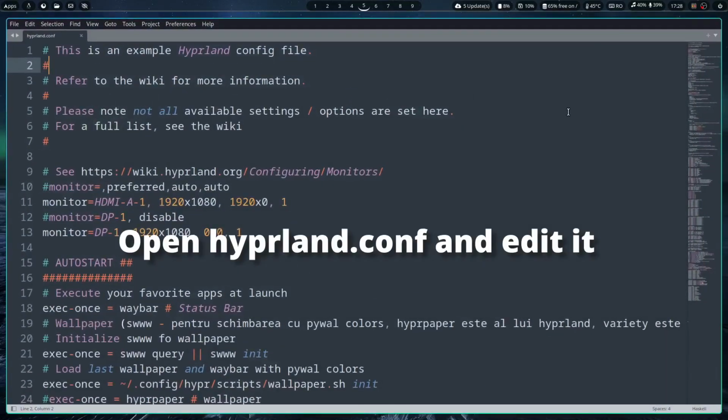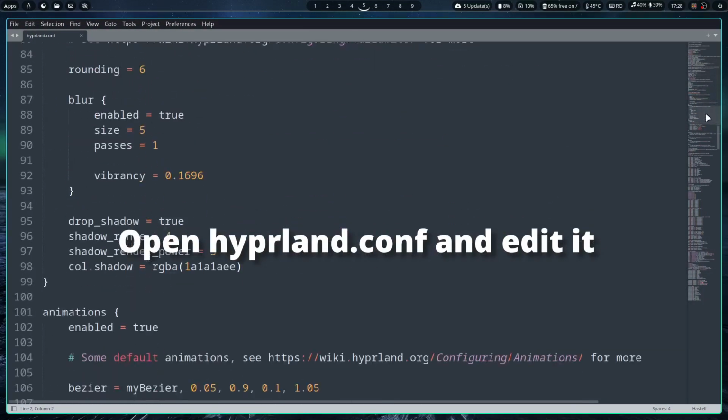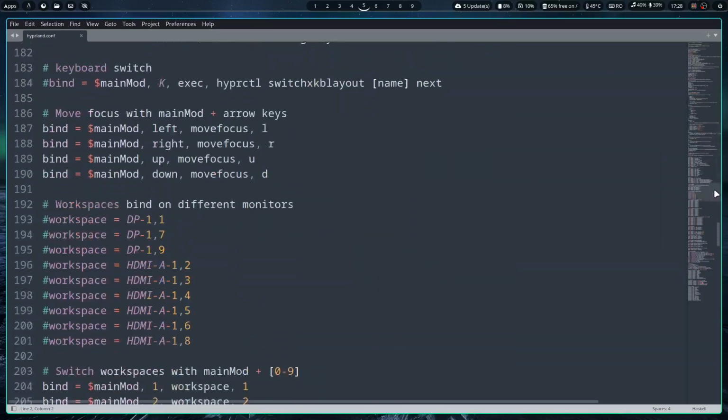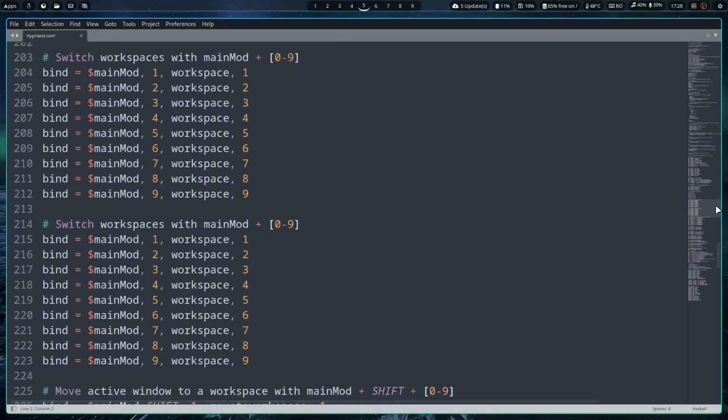Open hyprland.conf with your text editor and look for the key bindings section for changing workspaces. In the default configuration, workspaces are numbered with numbers from 1 to 9 or 10 depending on how many workspaces you have. Below that, add the same key bindings, but for naming workspaces, use the codes for the numeric keypad, like this.